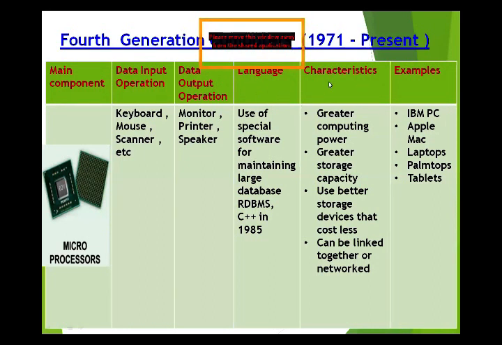Fourth generation computers also have some characteristics. They had greater computing power and greater storage capacity. They use better storage devices that cost less. Cost less means cheap, not expensive. They can be linked together on a network, which means the internet was introduced in this generation. We work on the internet on fourth generation computers, that's why they can link together.